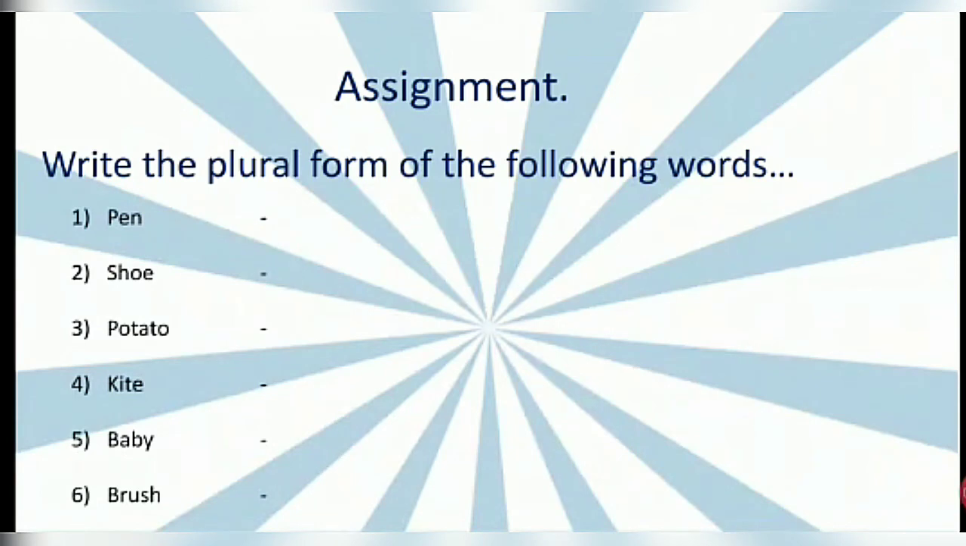So I hope children you have learned about singular and plural. Thank you, children. Now, here is the assignment for you. Write the plural form of the following words: pen, shoe, potato, kite, baby, brush. You have to write the plural form of these following words.